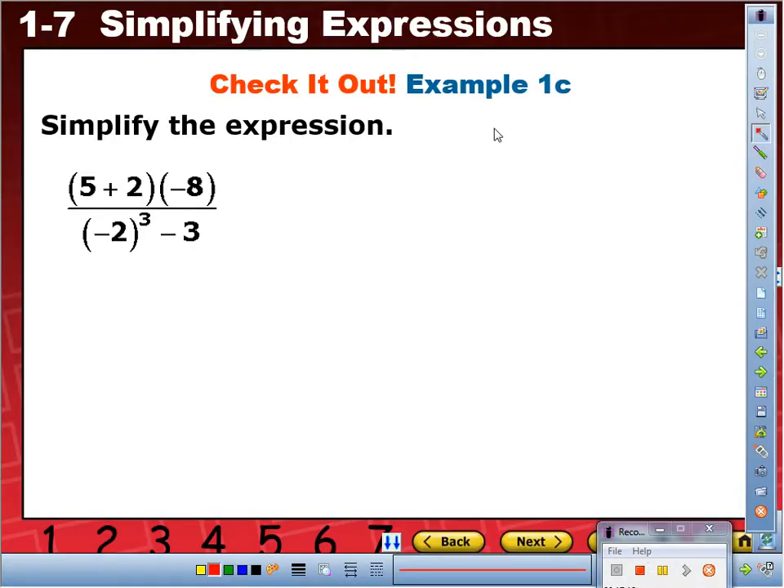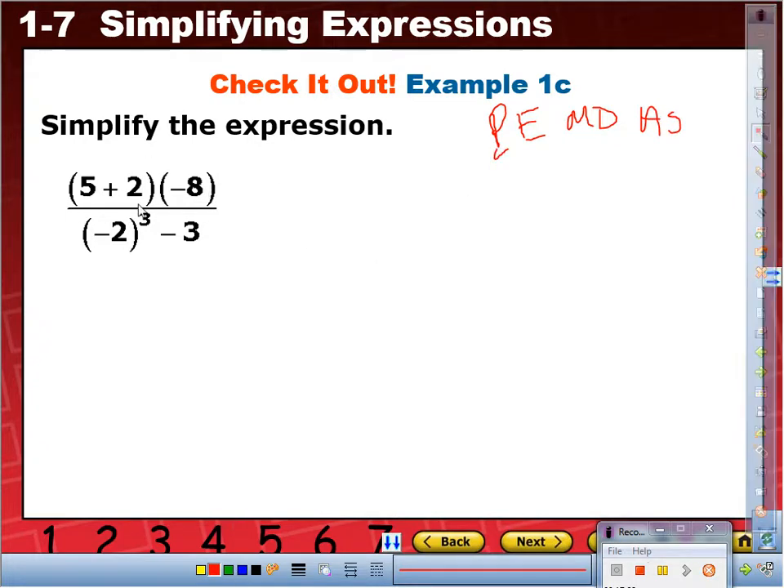First things first, you write your order of operations. Do we have grouping symbols all over the place? But I'm going to use the big one right here, so I'm going to focus on the numerator. Do we have parentheses on the numerator? Yes, I'm going to simplify this, so this becomes parentheses 7 times negative 8.